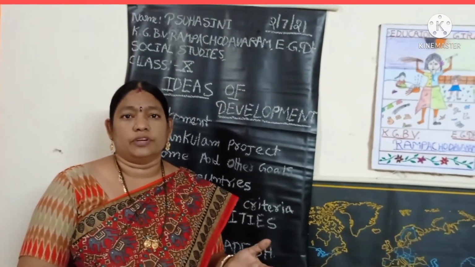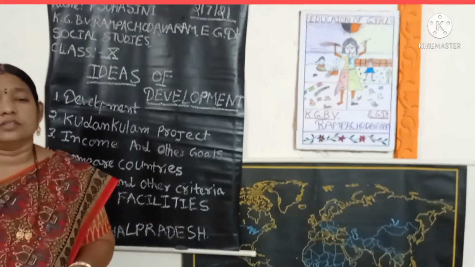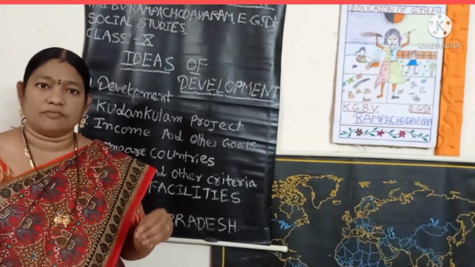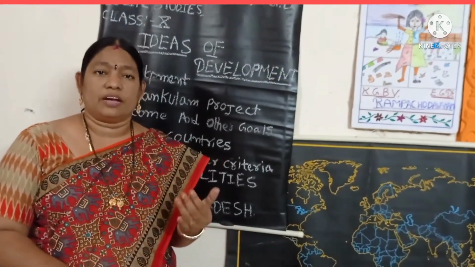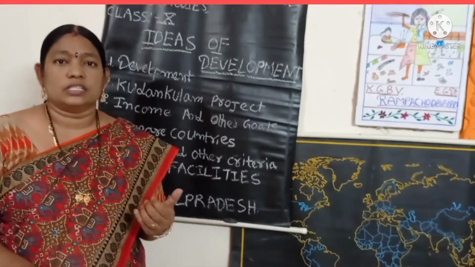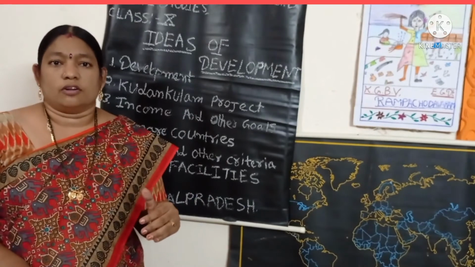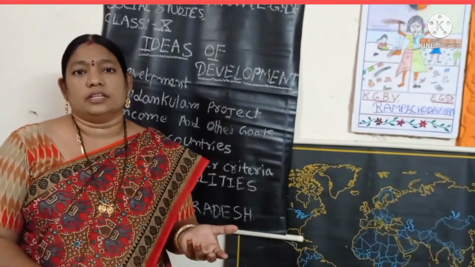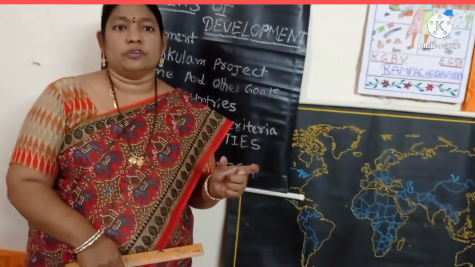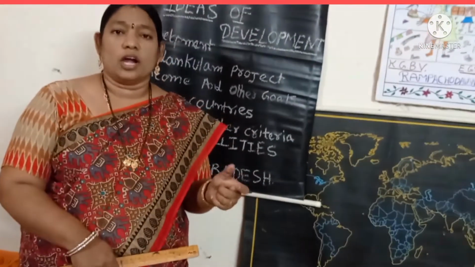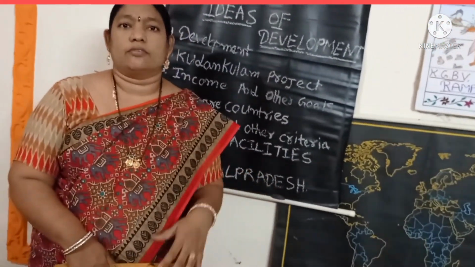So they all became very poor during the coronavirus. The government did good for the people, but it was bad for some people. So one person's development is another's loss. This is the best example. All developments are not equal.